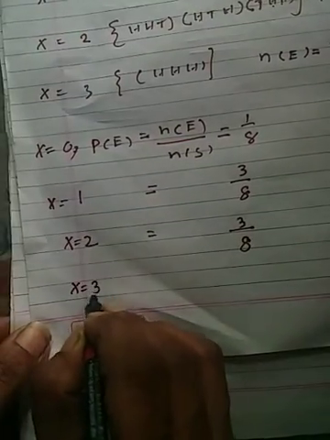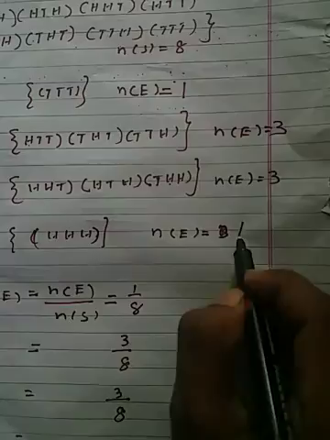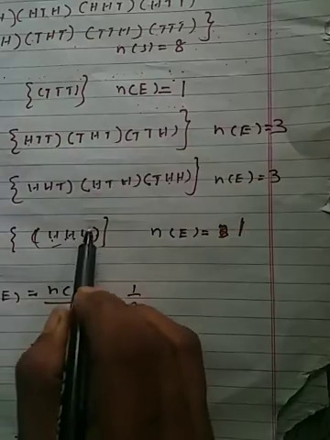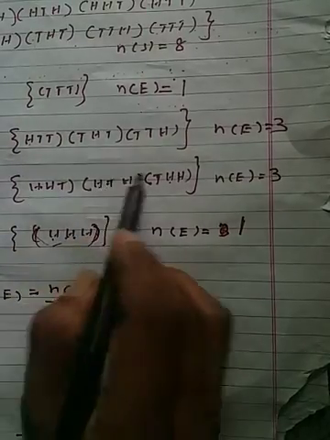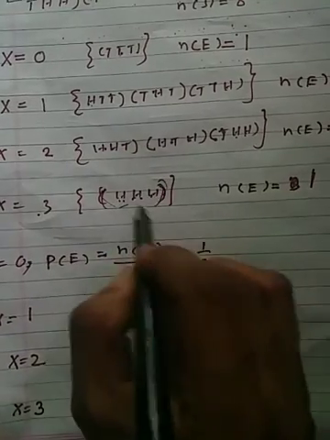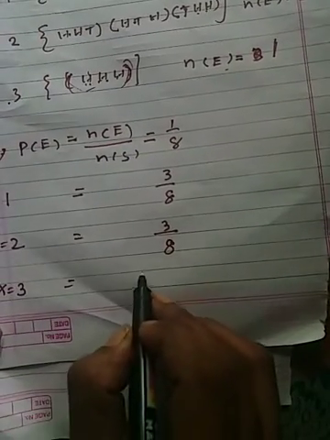When x equal to 3, number of E is equal to 1. Only one outcome: all three heads. So when x equal to 3, number of heads equal to 3, only one outcome is there. So number of E is equal to 1, and probability for x equal to 3 is number of E upon number of S, 1 upon 8.